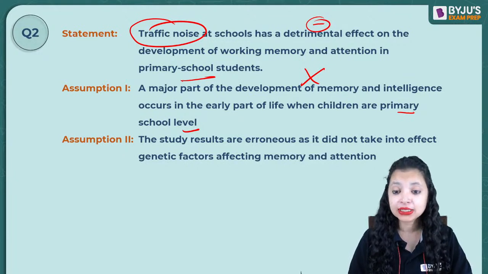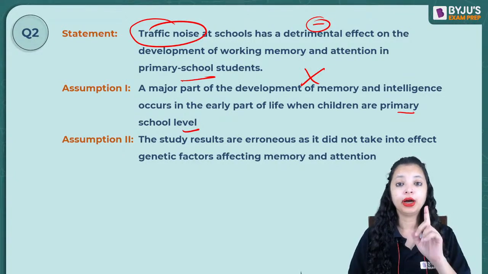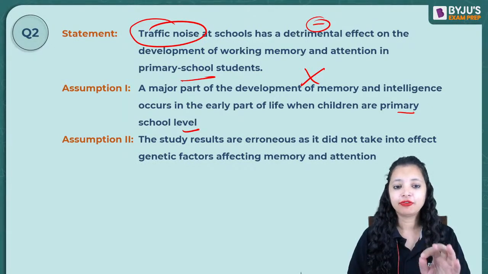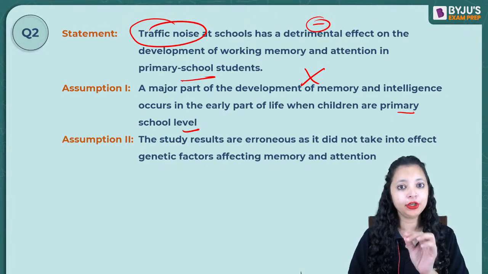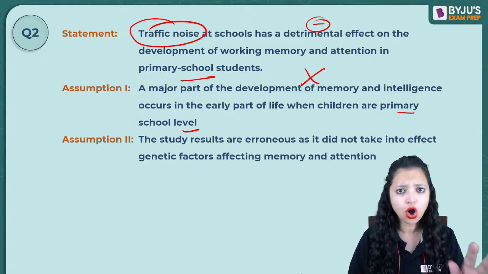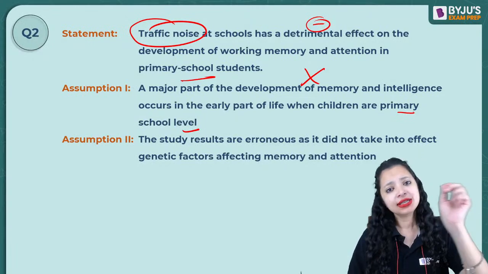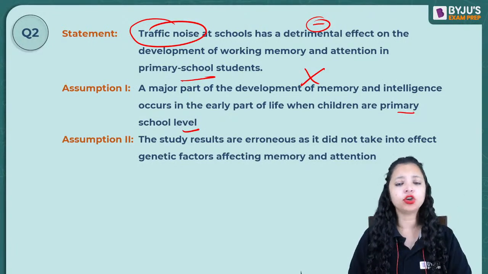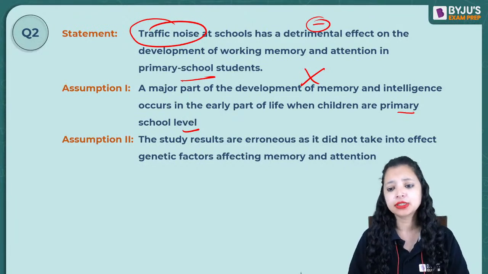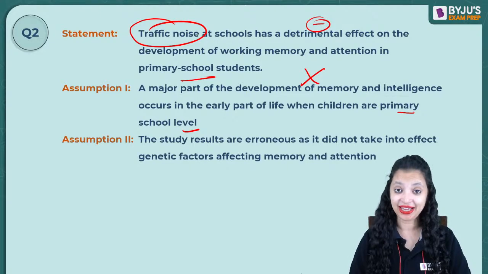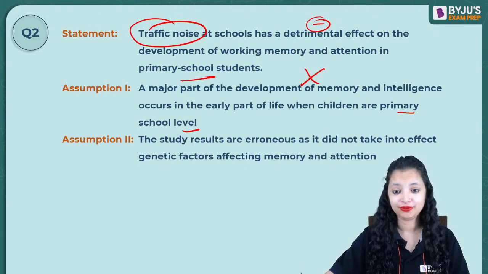I will repeat. Diya, Shubhra, AZK, I will repeat. If a major part of development of memory and intelligence does not occur at primary school level, can traffic noise still have a negative impact on the memory of primary school kids? Yes or no?